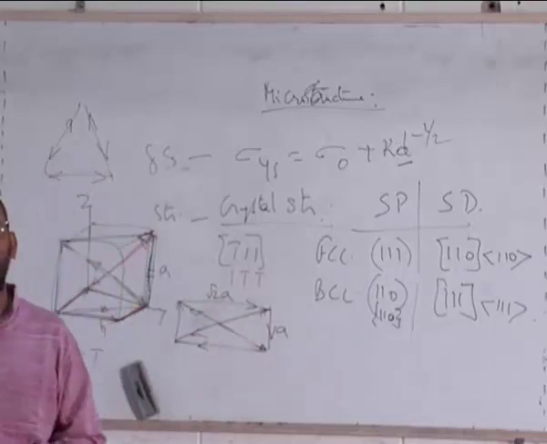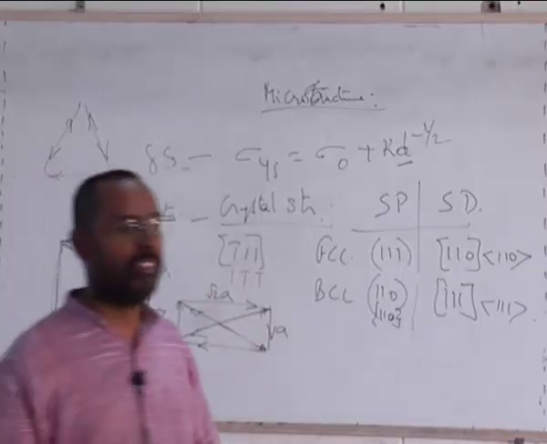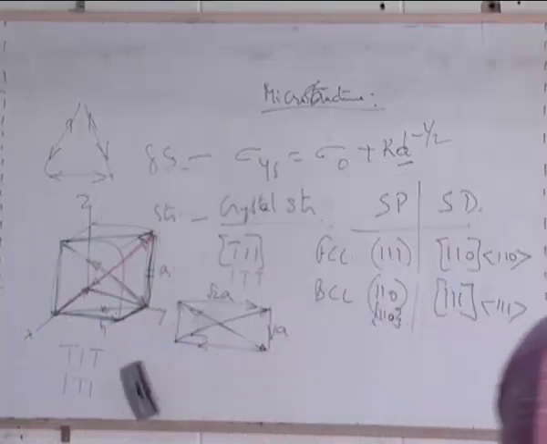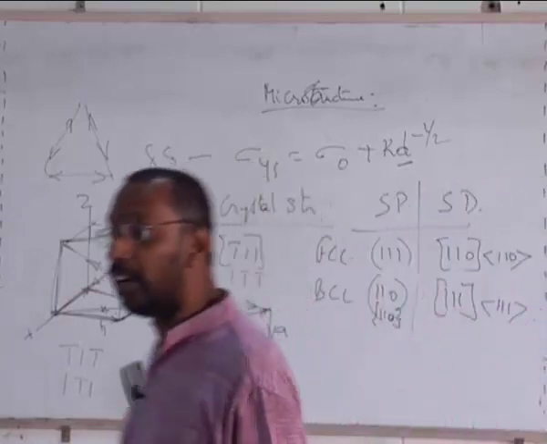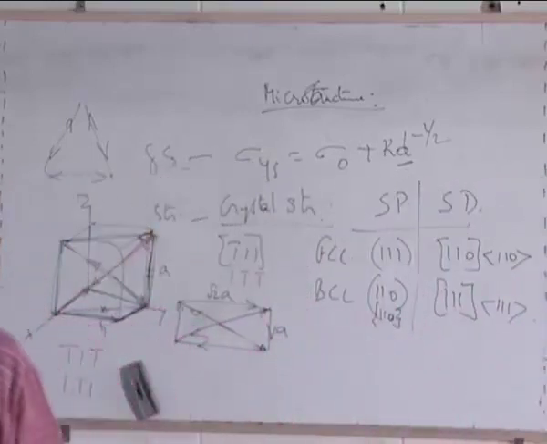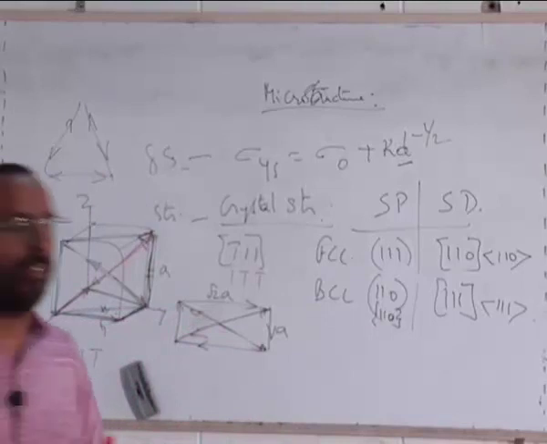And how many planes are there? 110 planes. 12 planes. And actually, it is called dodecahedral plane. Very good. It's called a dodecahedral plane. Dodeca. Deca is 10, do is 2. That's why it's 12. Okay.